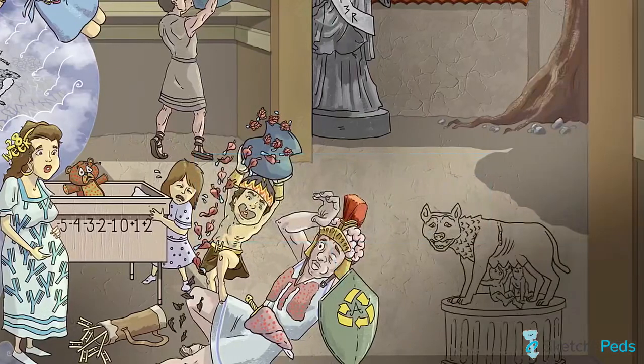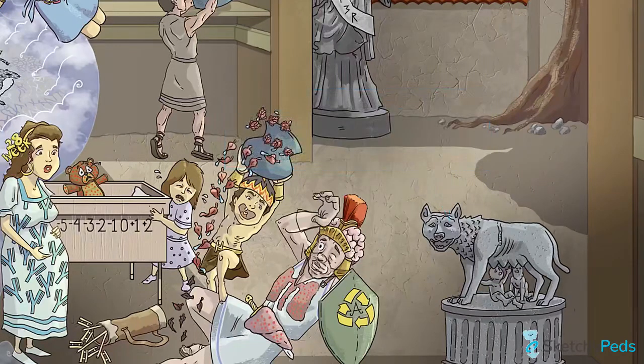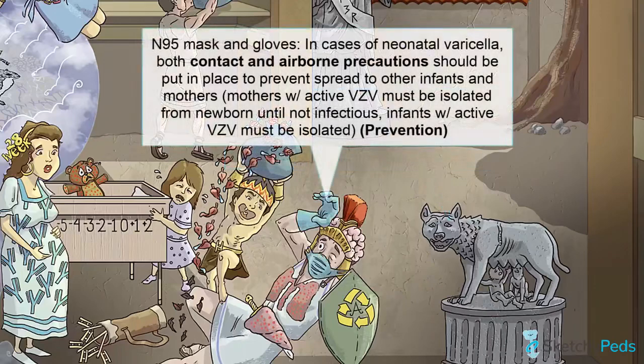In addition to medical treatments, it is recommended that newborns exposed to or infected with varicella should breastfeed, as antibodies in breast milk may be protective. This is depicted by the statue of the twins Remus and Romulus breastfeeding from a she-wolf. Yes, they're Roman, not Greek, but what's a few hundred years here or there? Heracles, Hercules, tomato, tomato.